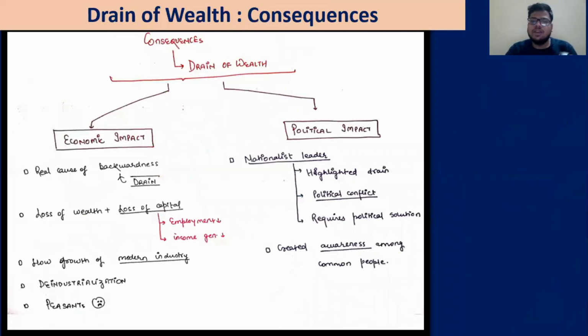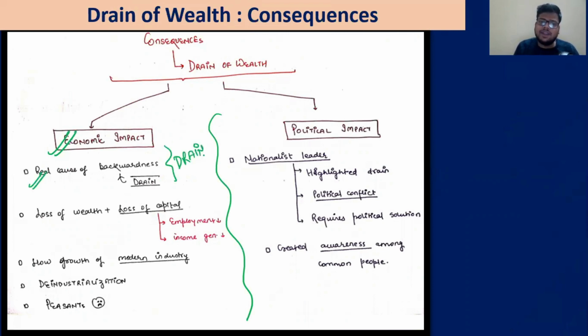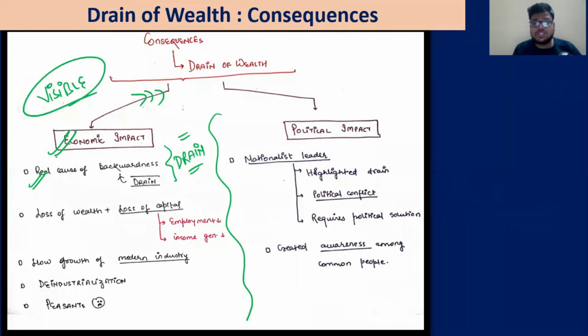Now, obviously, it has a lot of economic and political impact. If we talk about the economic impact, it was the real cause of backwardness. This drain was considered the real cause of backwardness. That's why India is backward, why India is poor, why so many people are dying of famine. So what is the cause behind it? They can now see one visible enemy, that this is because of this drain.